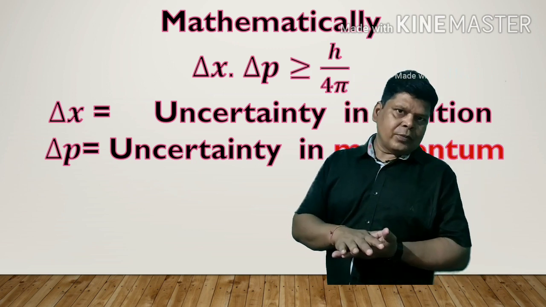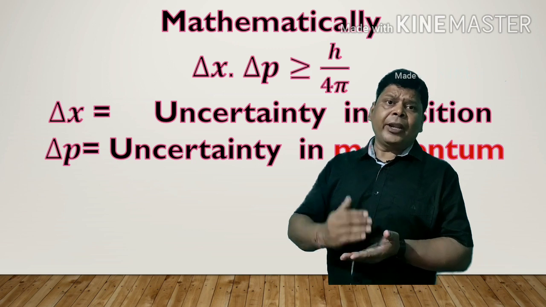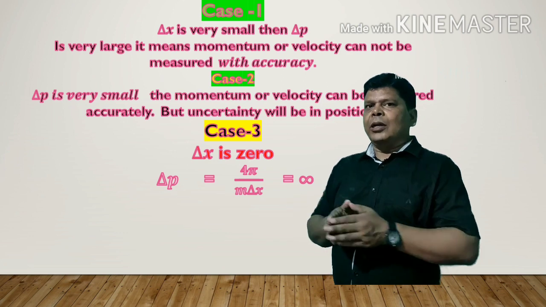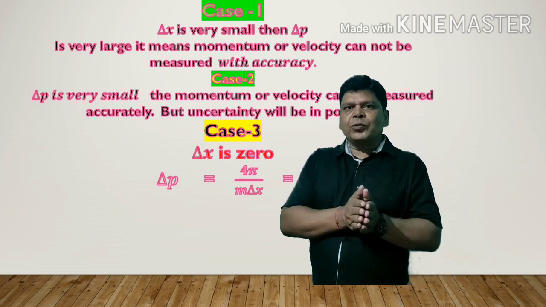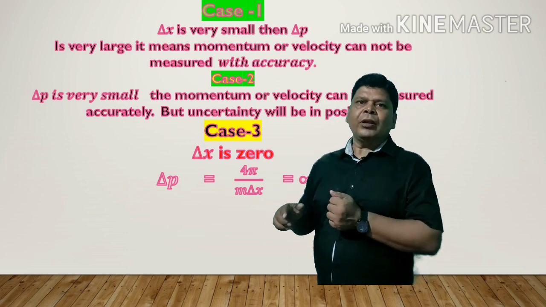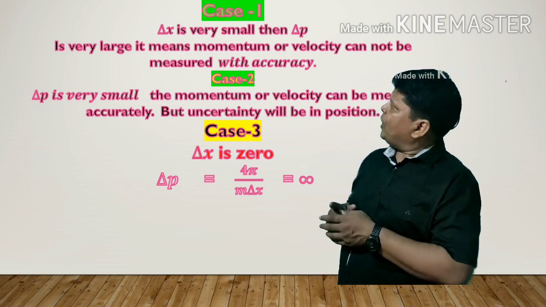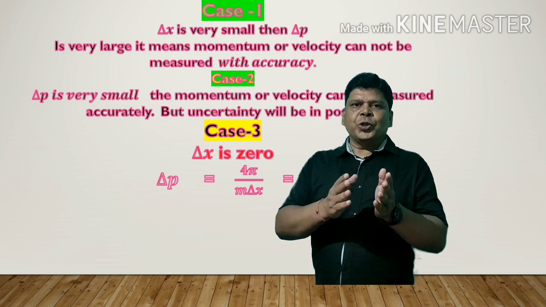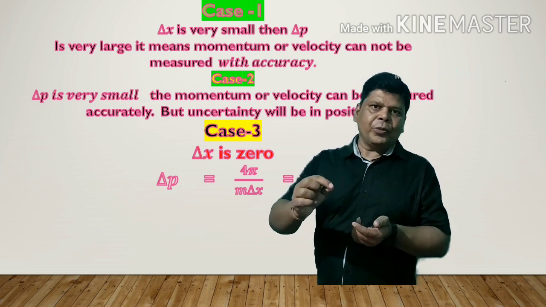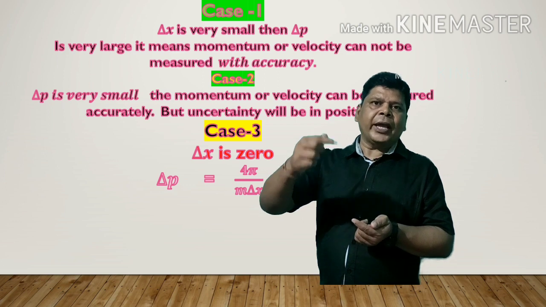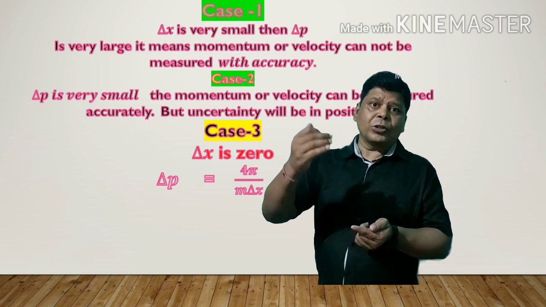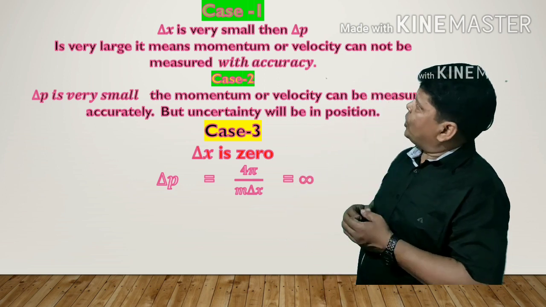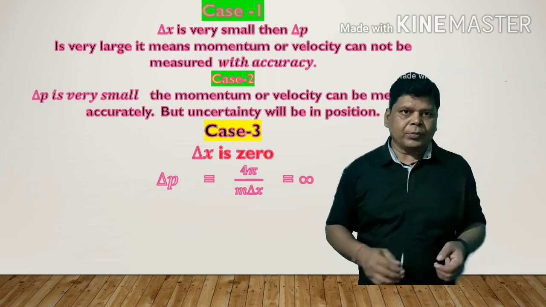If delta x is very small, then delta p will be maximum, because their product always remains constant. On the other hand, if delta x is maximum, then delta p will be minimum. In the third case, if delta x is 0, it means uncertainty in position is 0, so we are able to determine the exact position of electrons or electron-like particles, then the uncertainty in momentum will be infinity. These are the cases of the uncertainty principle.